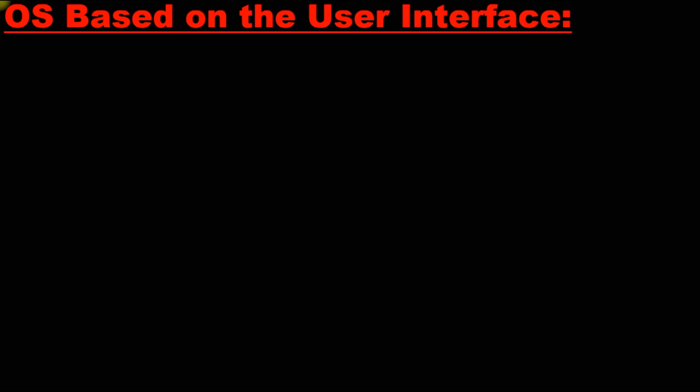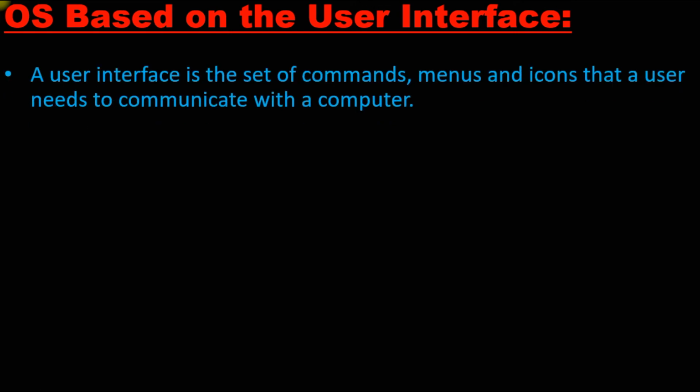So over here, based on the user interface, there are different types of operating system. A user interface is a set of commands, menus, and icons that a user needs to communicate with a computer. So there are different commands we perform, different menus, and different icons to perform particular tasks. That helps us communicate with a computer in an easier way.